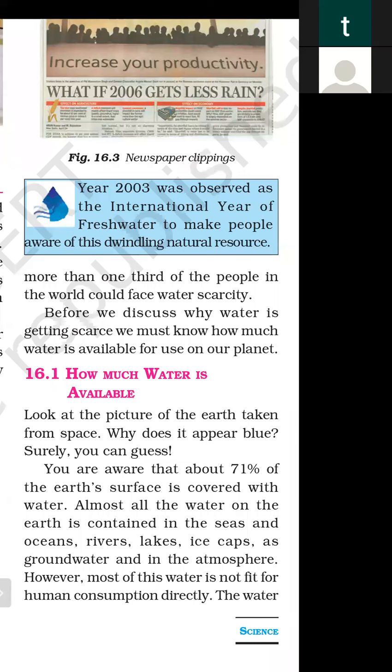All the water in the sea, ocean, ice, South Pole, ground and the atmosphere, however, most water is not fit for human use and consumption.